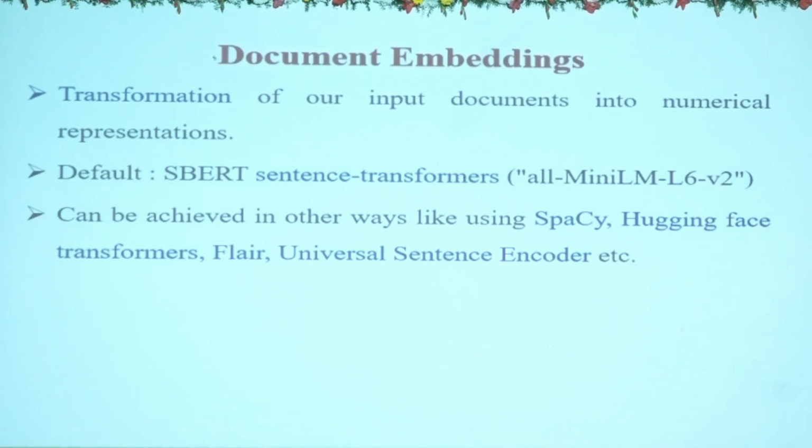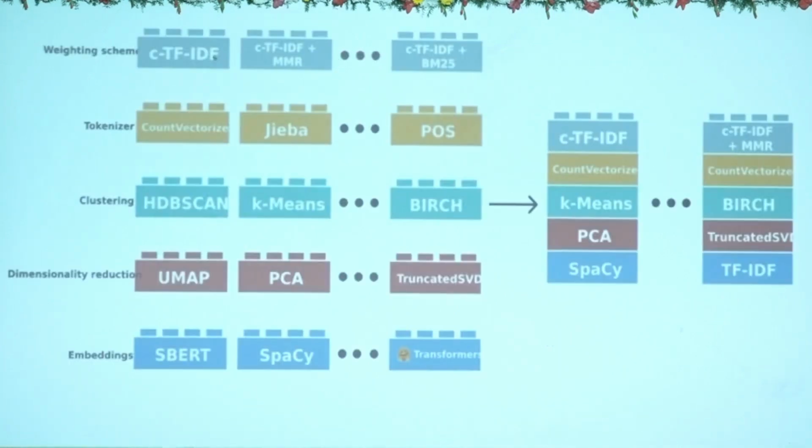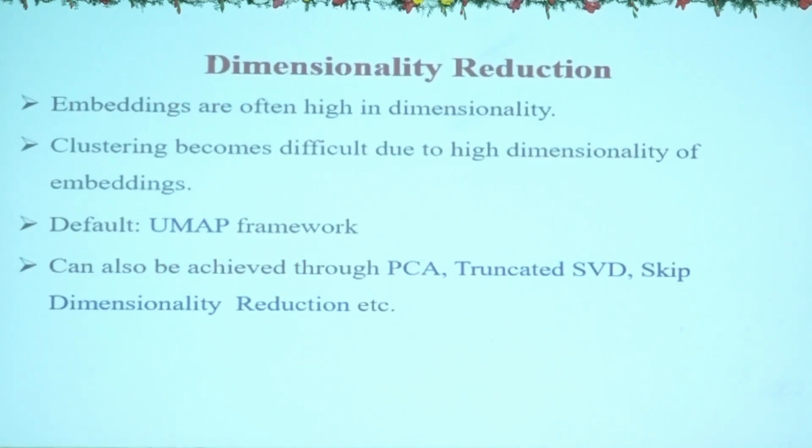For different languages there are different transformers. If I want topic modeling on Telugu text, I feed it and it will do it, because there is a special SBERT transformer we can take. So depending on our use case we will take. After that comes dimensionality reduction.